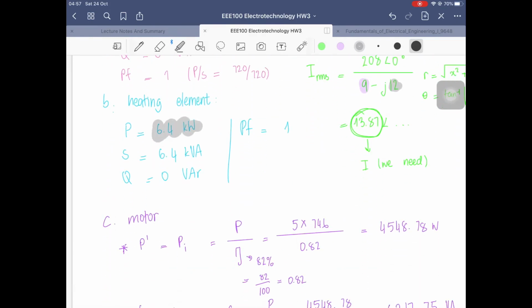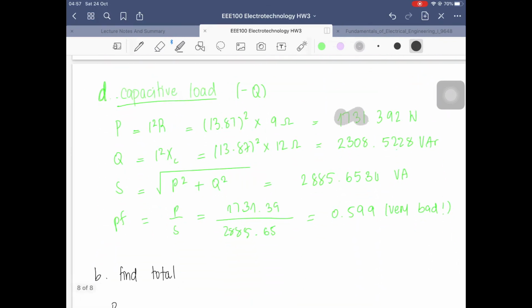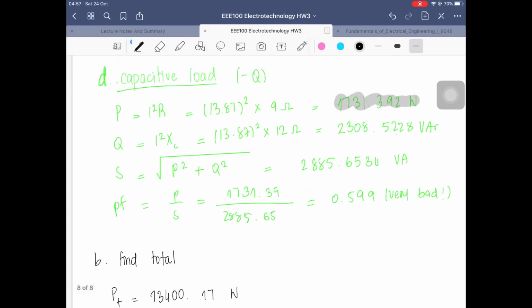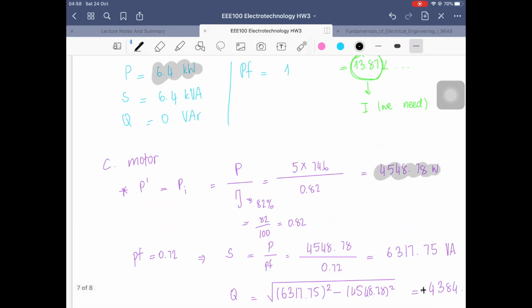So now we add all the P, the true power, together. As I mentioned in the previous video, the P can be subtracted or added together, because it's just a straight line. It's not the hypotenuse, so we can add and subtract. We have that number, which is a lot. Of course, we can convert to kilowatts if you want, but you might make a mistake in the conversion, so just keep the original number that you get.